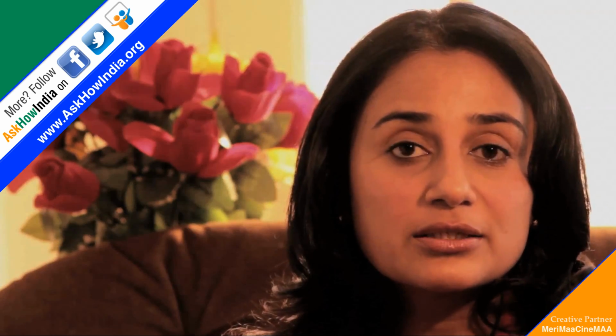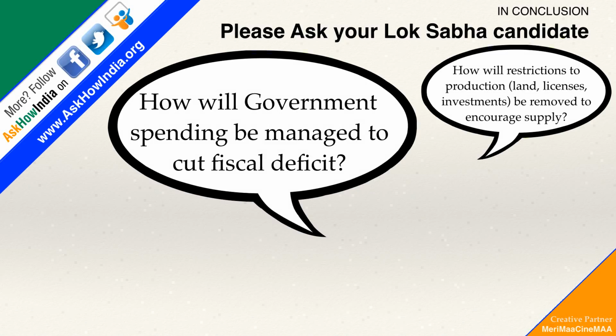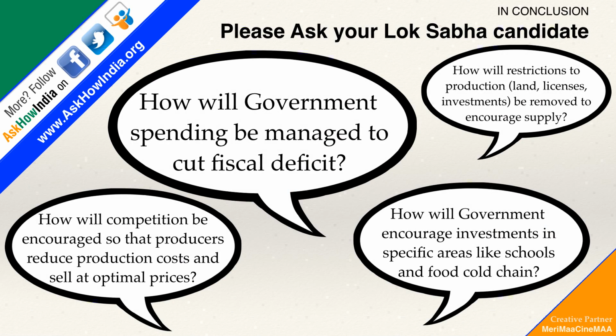We have seen that the prices of different goods increase due to different reasons, and hence, we need to ask our Lok Sabha candidates specific questions. Some of the questions we suggest you ask your representatives are: how will government spending be managed to cut fiscal deficit? How will restriction to production be removed to encourage supply? How will government encourage investments in specific areas like schools and food court chains? How will competition be encouraged so that producers will reduce production costs and sell at optimal prices?